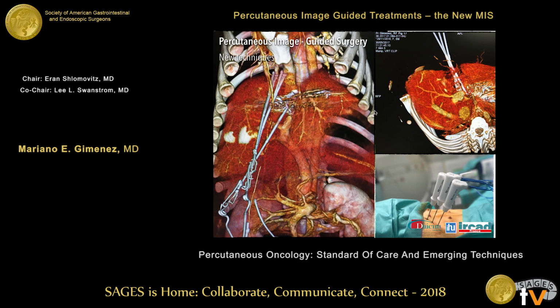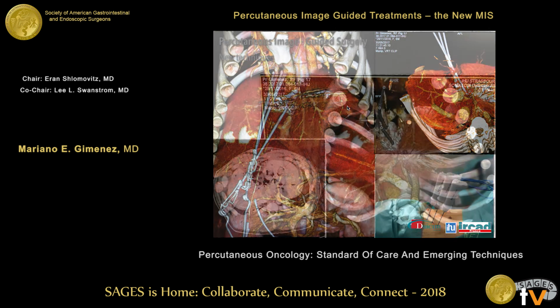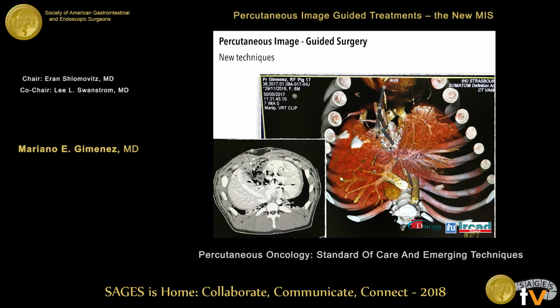Secondary, the first step of the ALPPS was not surgical, it was percutaneous, and we cut the liver with percutaneous access, using images. This is a cut of the liver with percutaneous access without surgery.